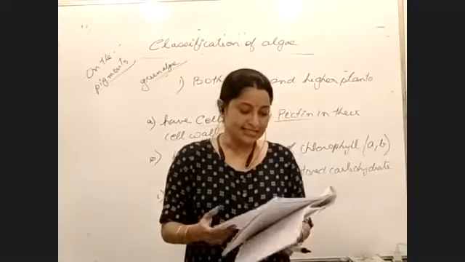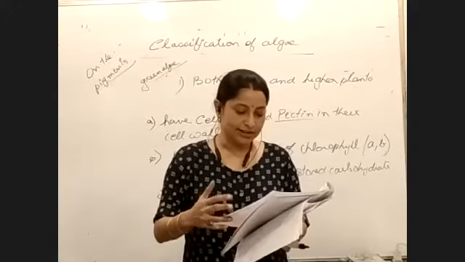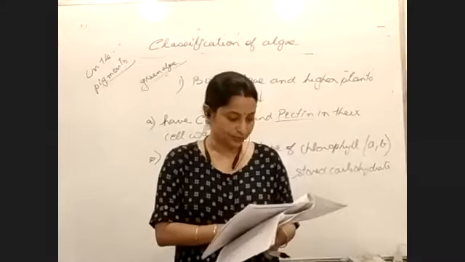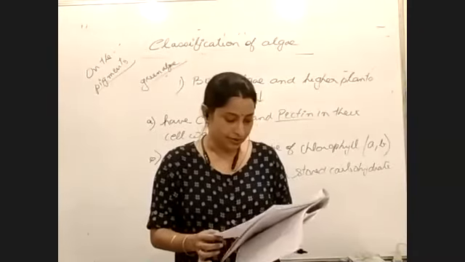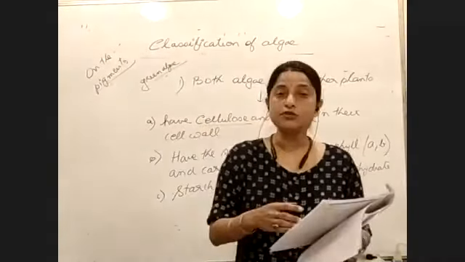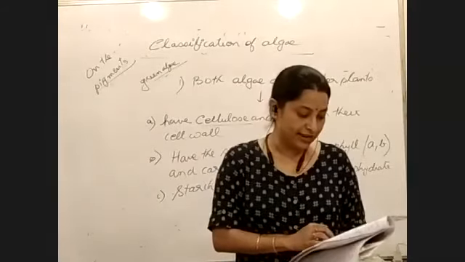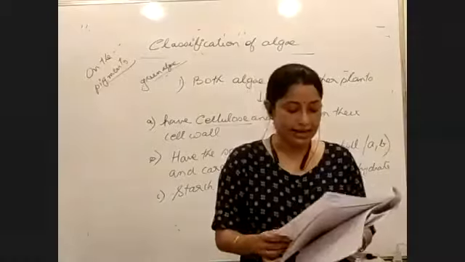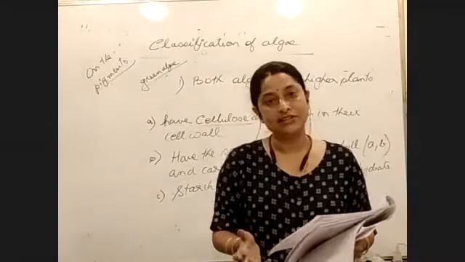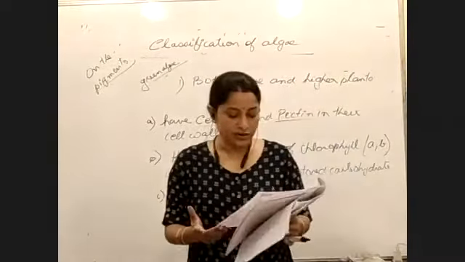Next, according to the PDF, forms of green algae. We have certain unicellular, we have certain colonial and filamentous forms, right? So examples we need to write and we need to read also.